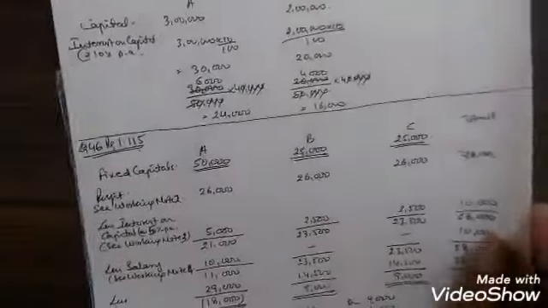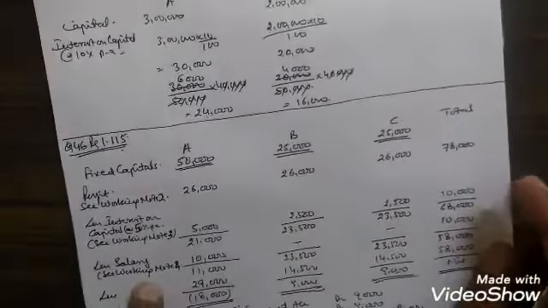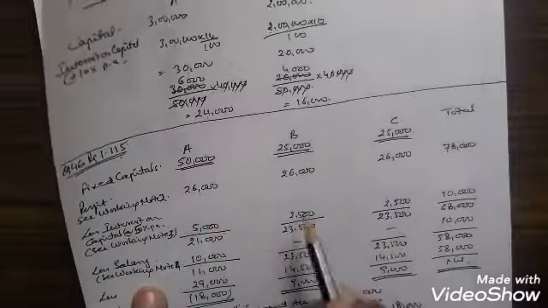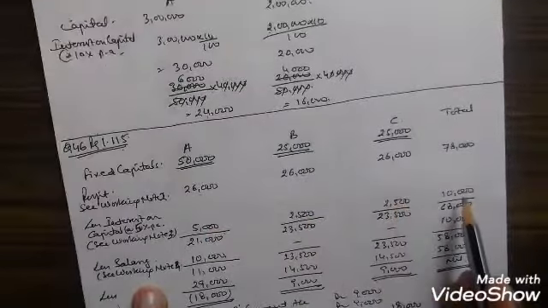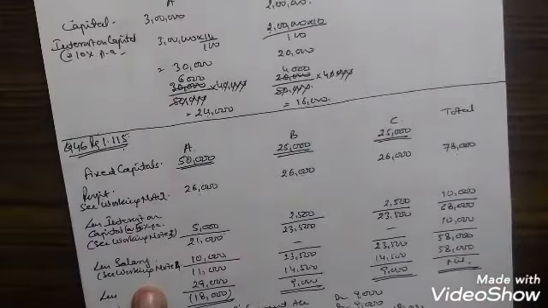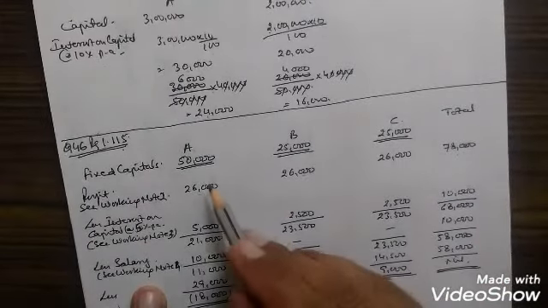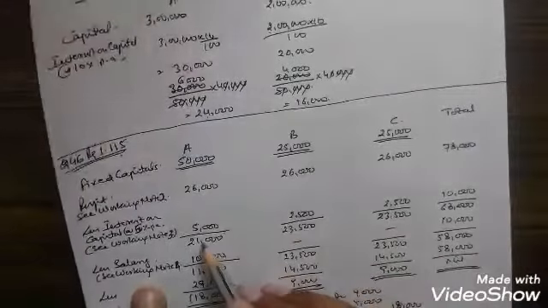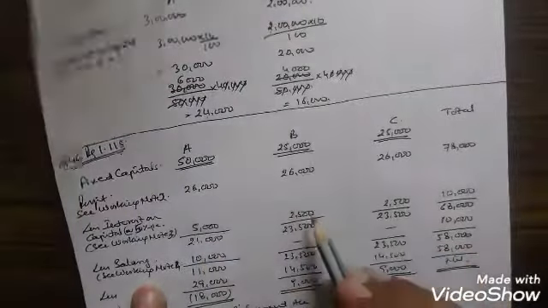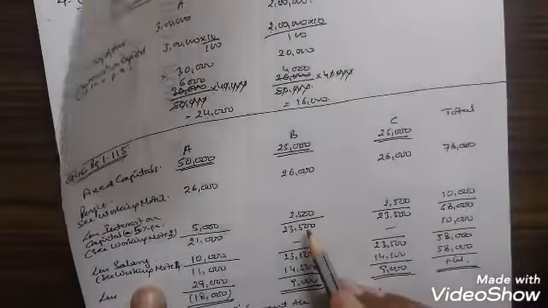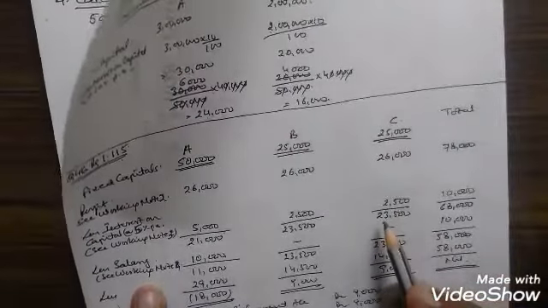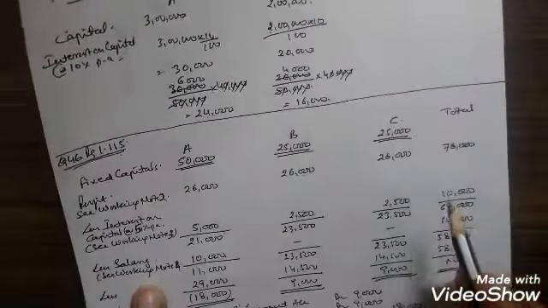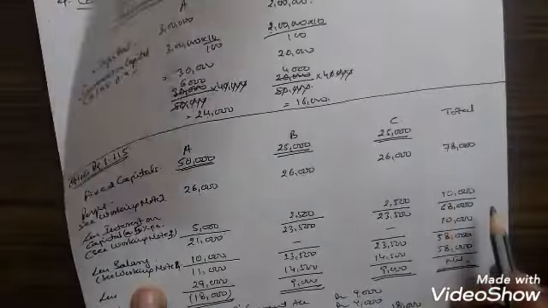So here interest on capital is 5,000 for A, 2,500 for B, 2,500 for C. Total comes to 10,000. We will subtract this amount. 26,000 minus 5,000 comes to 21,000. From 26,000 minus 2,500 comes to 23,500. From 26,000 minus 2,500 comes to 23,500. And 78,000 minus 10,000 comes to rupees 68,000.